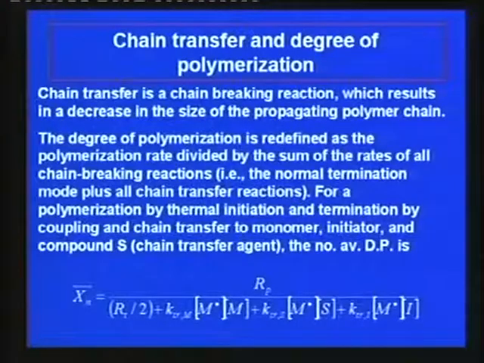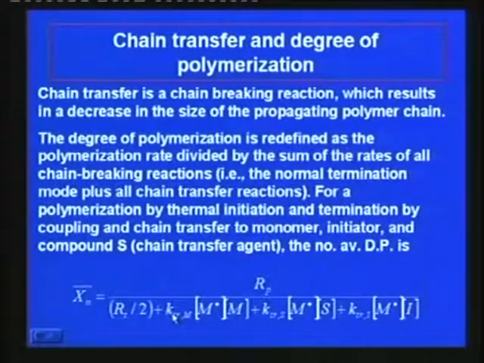You know the rate expressions for normal termination: Rt by 2 for normal termination. Then the second term is KTR M dot M, this is transfer to monomer.